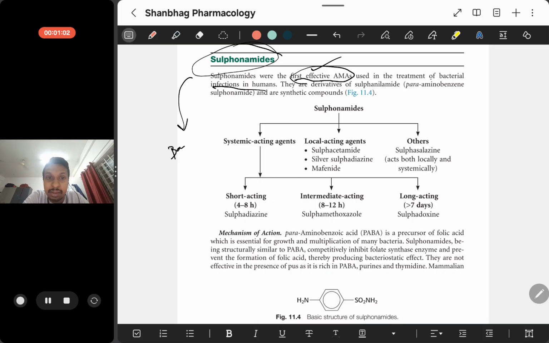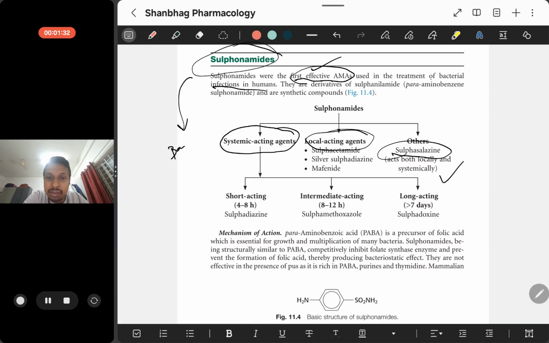So let us see the classification of sulfonamides. In sulfonamides, there are three types. Some sulfonamides are specially systemic acting agents. Some sulfonamides are specially local acting agents, and others like sulfasalazine act both locally and systemically.